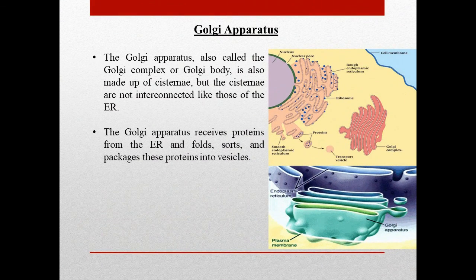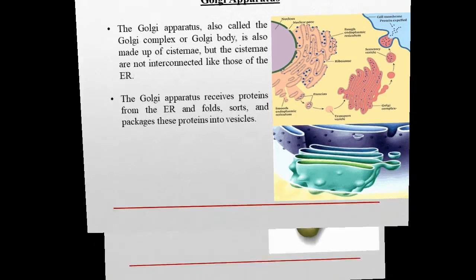Now, what is the meaning of Golgi apparatus? The Golgi apparatus, also called the Golgi complex or Golgi body, is also made up of cisternae, but the cisternae are not interconnected like those of the endoplasmic reticulum. The Golgi apparatus receives proteins from the endoplasmic reticulum and folds, sorts, and packages these proteins into vesicles.